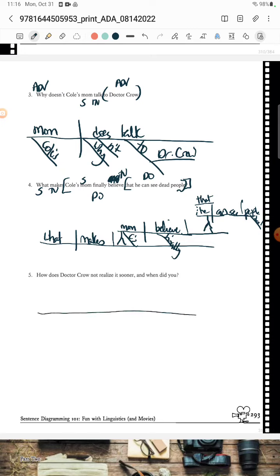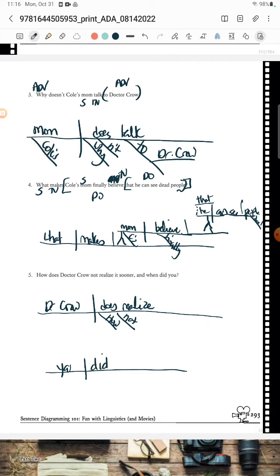Okay. So we've got a compound. So I'm going to be like, Dr. Crow, he does realize. And we know that he not realizes, but my how is going to go in there. And then I've got a second sentence. You did realize it when. And then we have, I could just put it over here. And, okay, compound sentence happening there. And that is 8A.